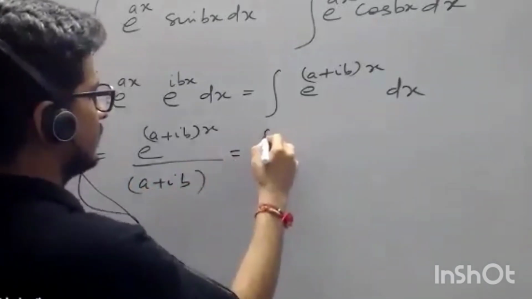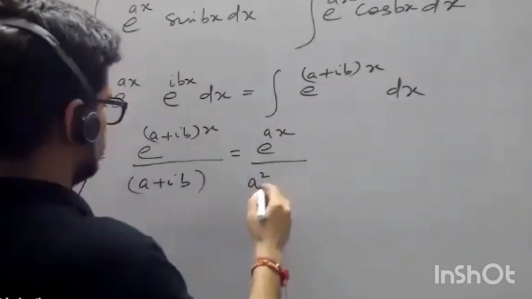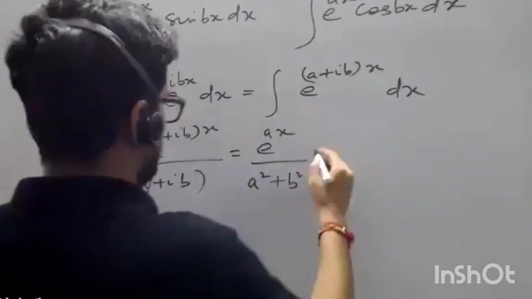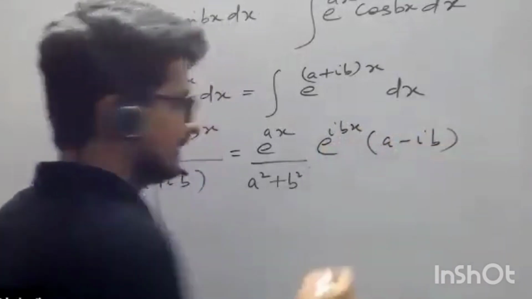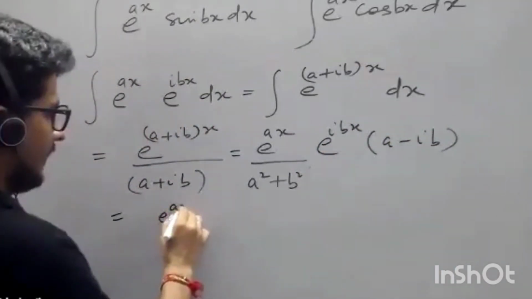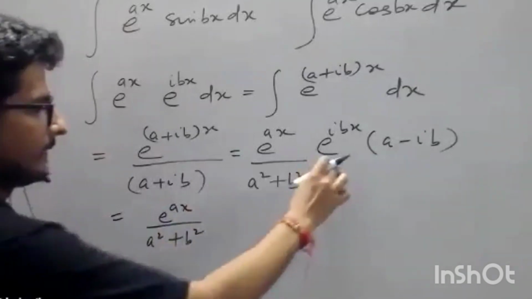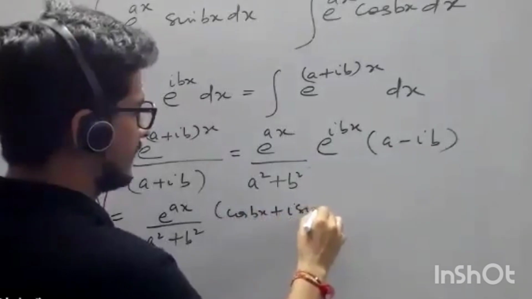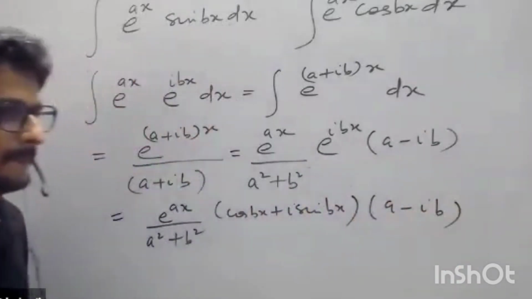And it will become e to the power ax by (a square plus b square) into e to the power ibx (a minus ib). समझ आ रहा है? e to the power ax upon a square plus b square, see this, (cos bx plus i sin bx)(a minus ib). Okay?